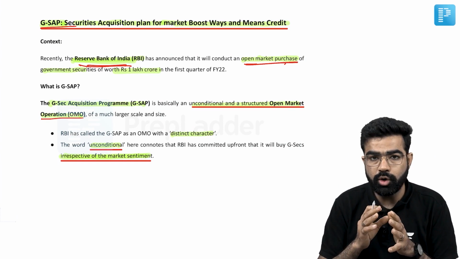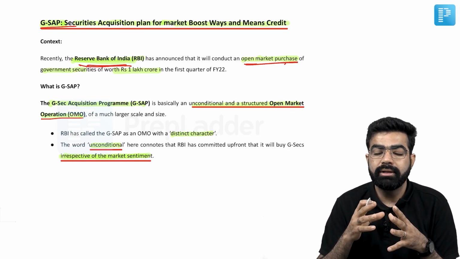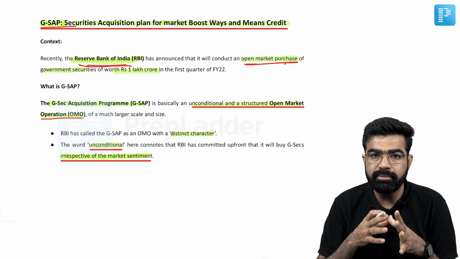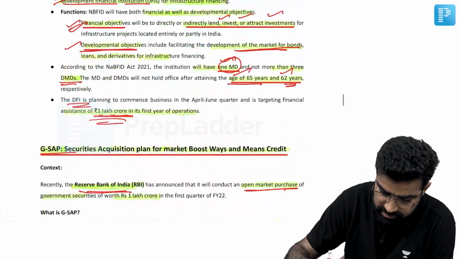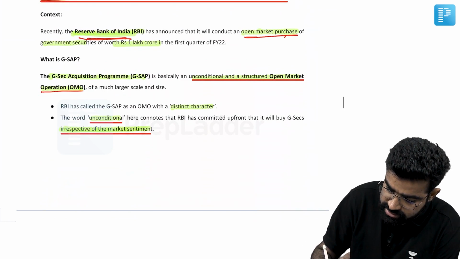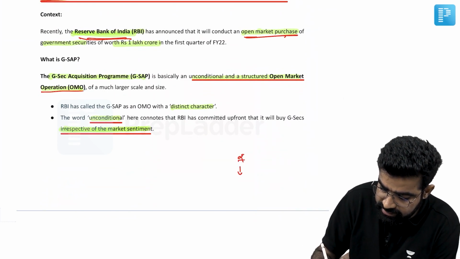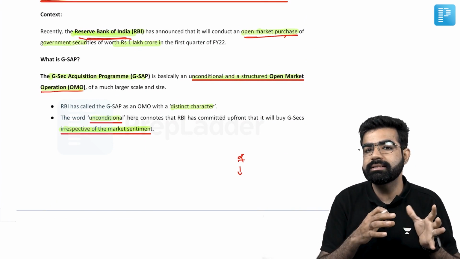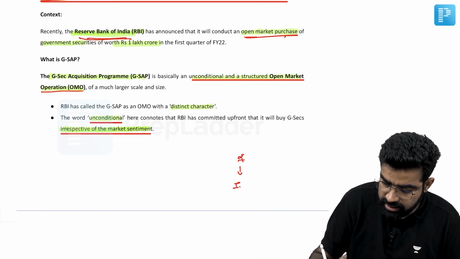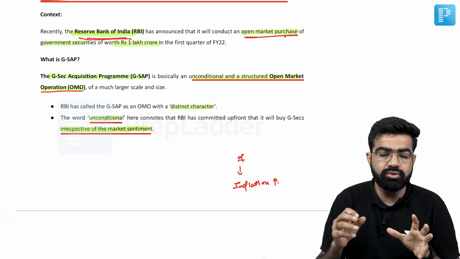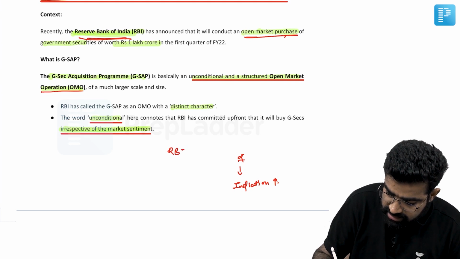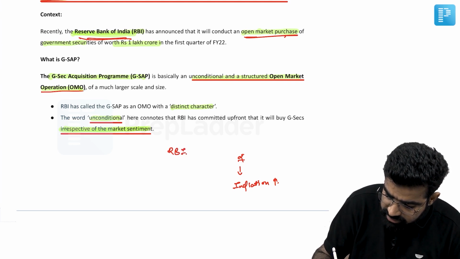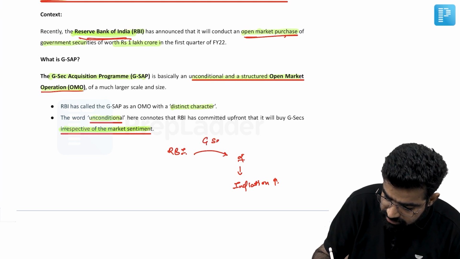Now if we talk about open market operations, that is OMO, they are actually programs of the RBI to sell government securities to the market or buy them from the market. Let's say there is a huge amount of money in the economy, and that can lead to inflation because there is more and more money in the economy. So if the RBI wants to prevent this inflationary trend, you need to wipe some amount of rupees from the market. In this way, the RBI will sell the government securities to the people or to the market.